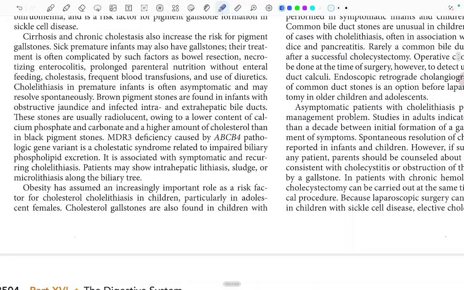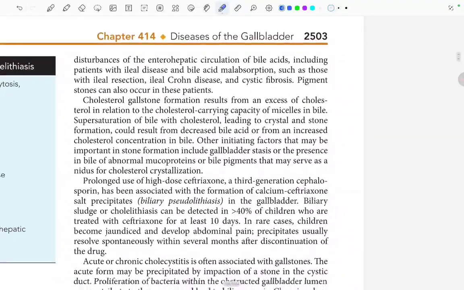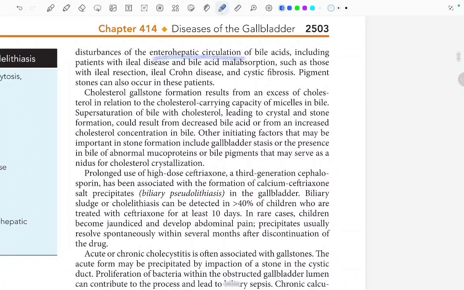Obesity has assumed an increasingly important role as a risk factor for cholesterol cholelithiasis in children, particularly in adolescent females. Cholesterol gallstones are also found in children with disturbance of the enterohepatic circulation of bile acids, including patients with ileal disease and bile acid malabsorption, such as those with ileal resection, ileal Crohn's disease, and cystic fibrosis. Pigment stones can also occur in these patients.